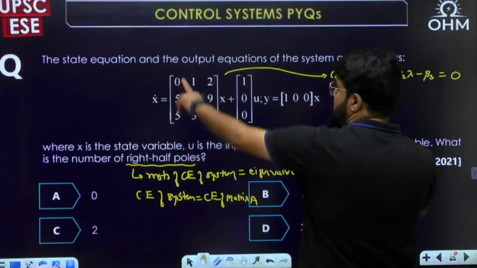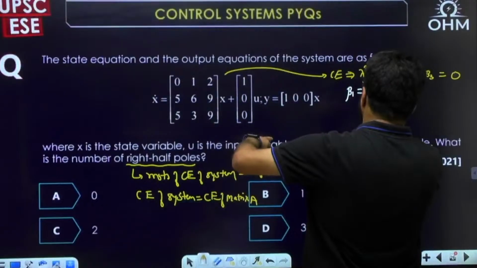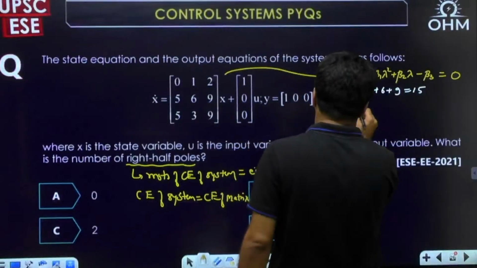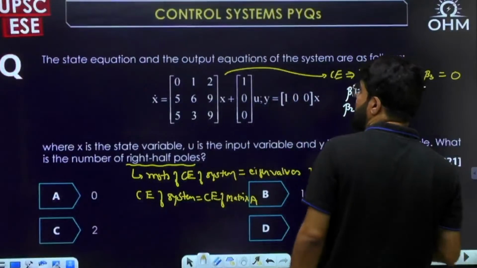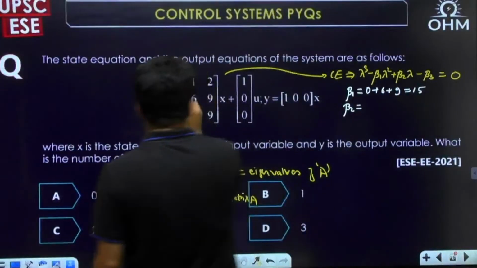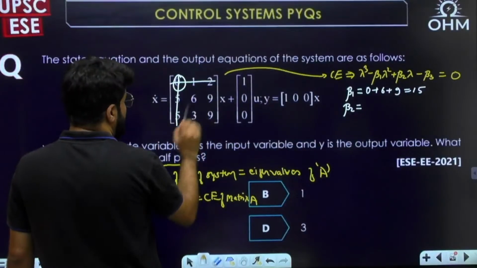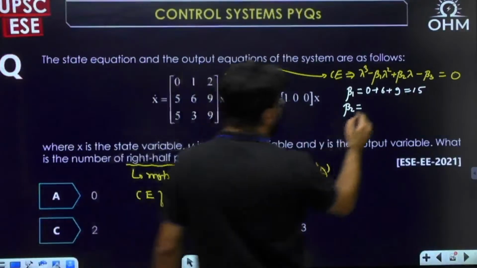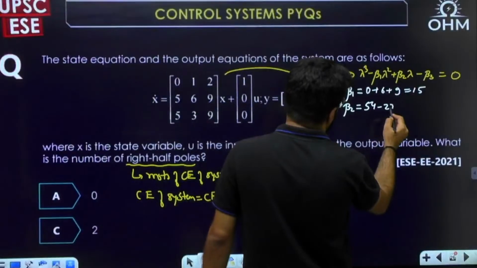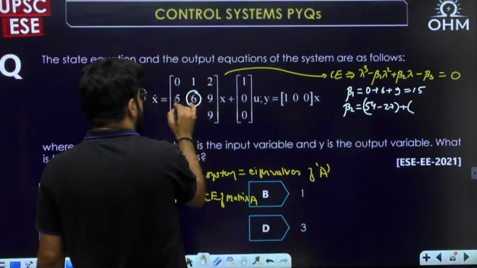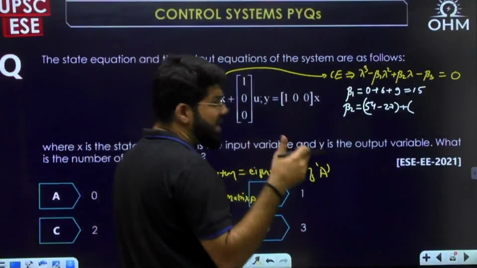What is beta 1? It is known as the trace. Beta 1 is 0 plus 6 plus 9, the sum of diagonal elements, 15. What is beta 2? Beta 2 is known as the sum of minors of the diagonal elements. For the first diagonal element, the minor will become 6 times 9, 54, minus 9 times 3, 27. So 54 minus 27, plus the sum of minors of all diagonal elements. If you don't know, you can write; I'm dictating, that is why.